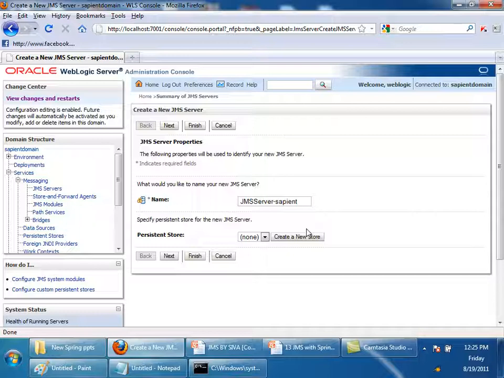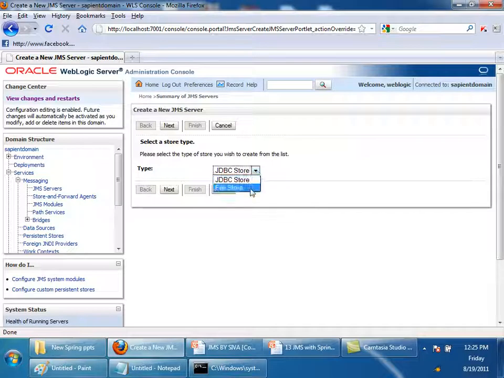The messages which we are sending to topic and queue, I'll show you later, we can send some durable messages also. Durable messages means the messages should be stored in some location, right? Even if the server stops, the messages have to be retrieved. If the server restarts, we may want to provide a facility that the messages should be retrieved again. So sometimes the messages have to be stored in some persistent store. It can be either a database or a file. Now to be very simple, I will select create a new store.